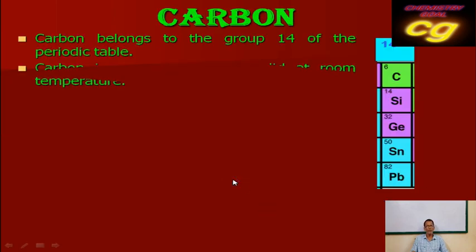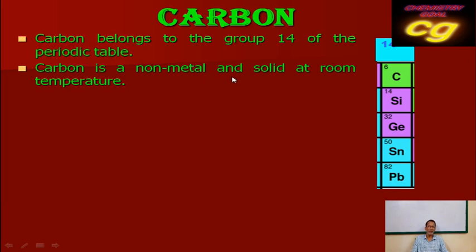Almost all are non-metals except lead and tin, which are metals. Silicon and germanium are metalloids, but carbon is a non-metal.